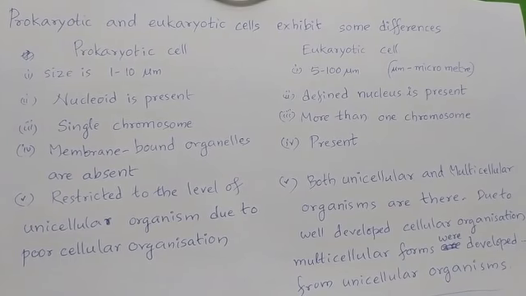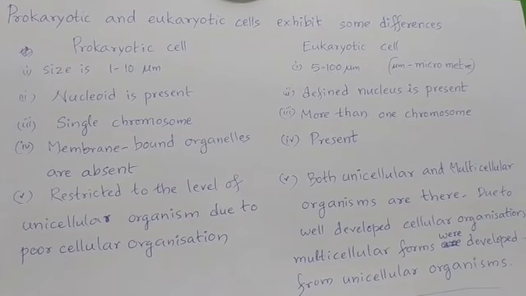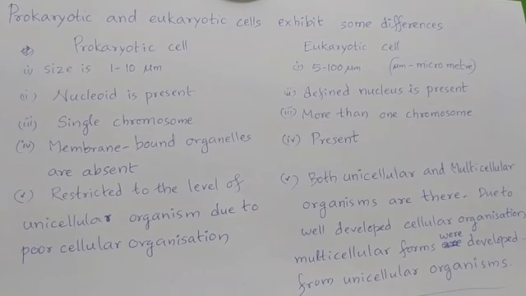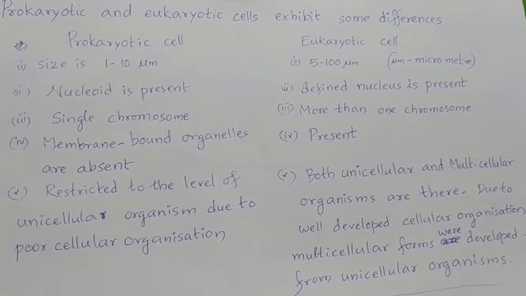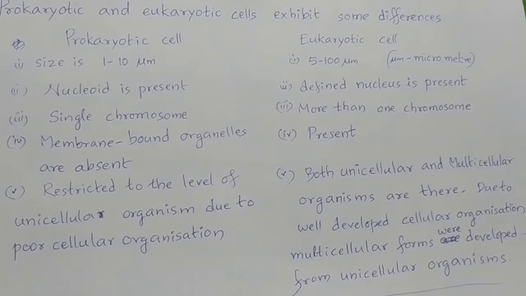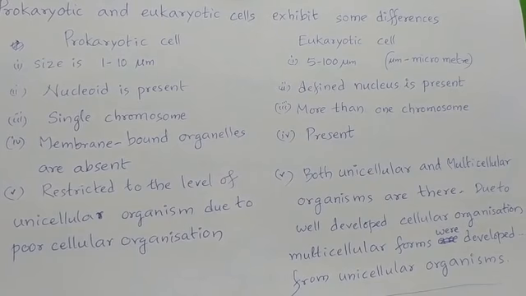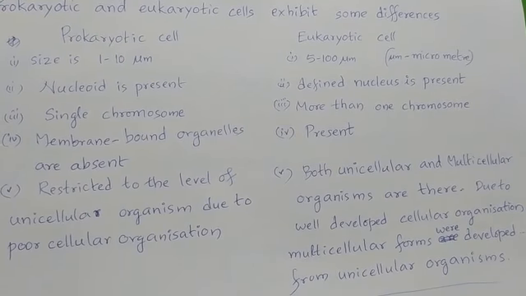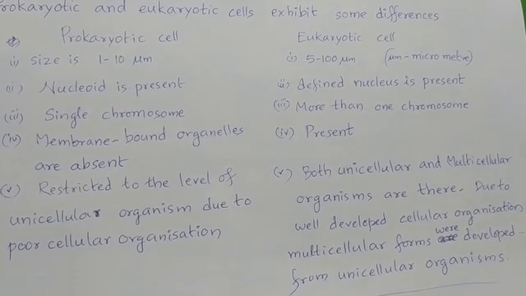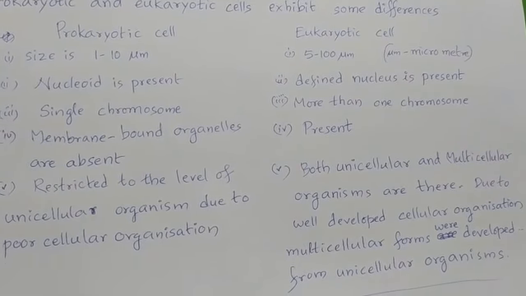What are those differences? Prokaryotic cells, due to their poor structural organization, are very small, about 1 to 10 micrometers in size. Whereas eukaryotic cells are about 5 to 100 micrometers in size. The symbol is micrometer. In a prokaryotic cell, the nucleus is absent and a nucleoid is present, whereas in a eukaryotic cell, a defined nucleus is present.